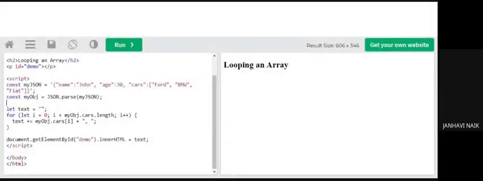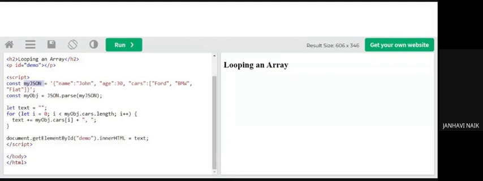So I've declared a constant myJSON. Name is John, age is 30, and cars I've put three things. I'm declaring one more constant whose name is myObj equal to JSON.parse. Why? Because the data which is received is in a string form. I'm converting that particular data, so that's why I use JSON.parse, and in brackets I put the name of the object which is created, that is myJSON.